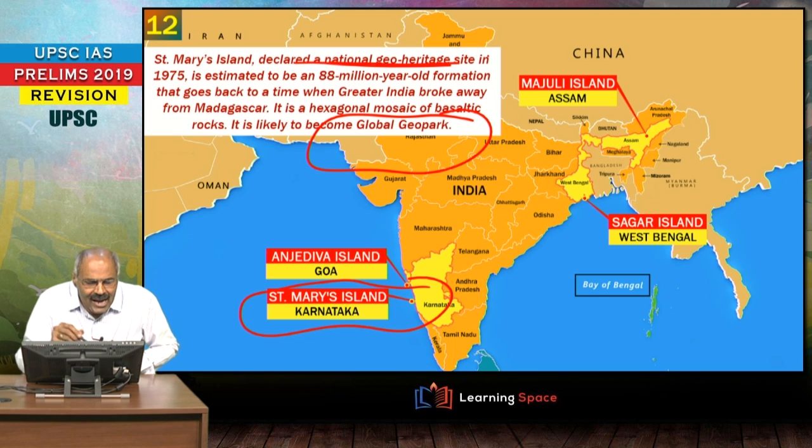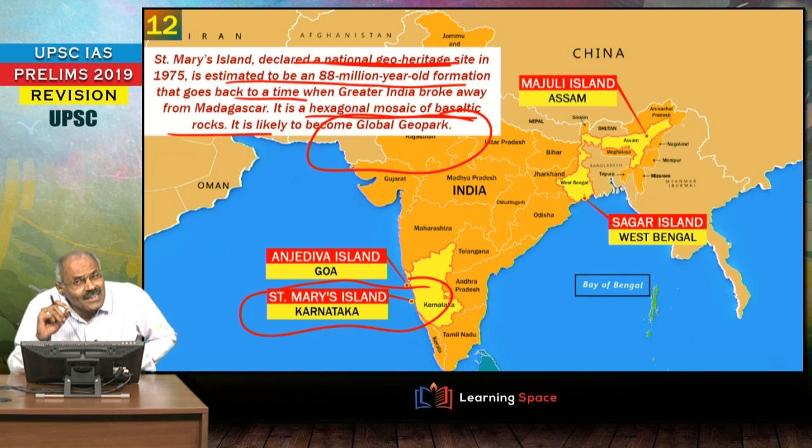And St. Mary's Island was declared a National Geo-Heritage Site in 1975, and it is considered to be an 88 million year old formation. And most important, this St. Mary's Island is a hexagonal mosaic of basaltic rocks. Please remember this from your examination perspective. St. Mary's Island is off the coast of Karnataka near Udupi, it is an 88 million year old formation, a hexagonal mosaic of basaltic rock, and it is one of the candidates for global geopark.